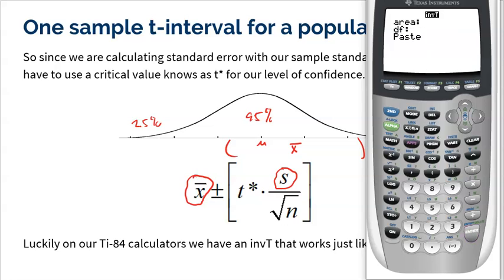All right, when you select invT, it's going to ask you for two things. First, it asks for the area. That's the same area that invNorm was asking us about. So if we want to be 95% confident, we'll put 0.025 at the bottom. So we're going to type in 0.025. That's the bottom 2.5% that the calculator needs to know. And then we're also going to put in the degrees of freedom. So again, remember, there's not only one T model, there's many of them, all depending on your sample size. If you remember, we were looking at 40 fish in our sample. That's 39 degrees of freedom. Easy math to do in your head. And that will give us our T-star, so we know how much to go up and down by. In this case, 2.0227.